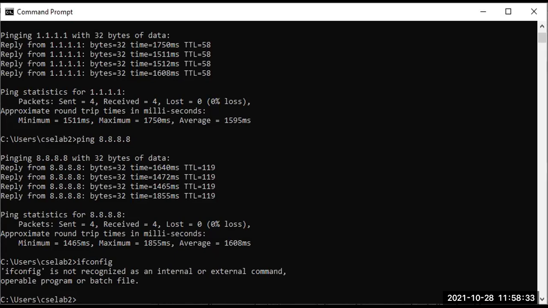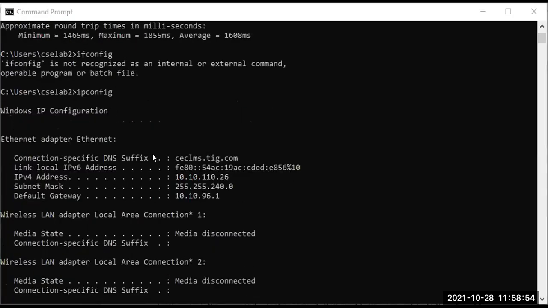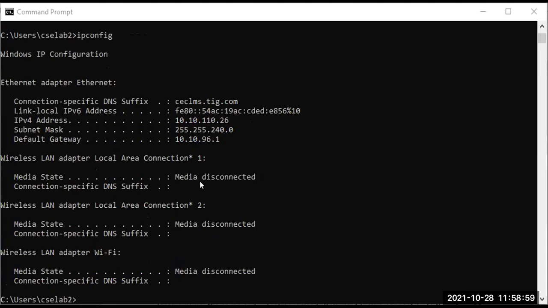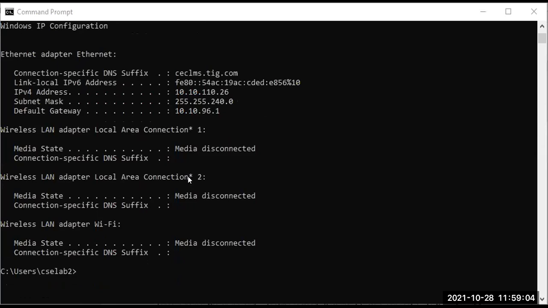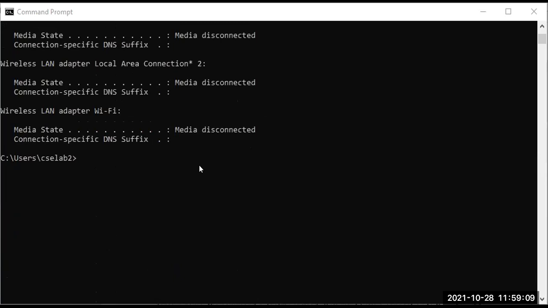No issue on that. The command is almost the same, but not totally. The difference is just an f and a p. ifconfig is for Linux and ipconfig is for Windows. If I write ipconfig, we can see the total Windows IP configuration, all the details displayed here. So ifconfig is for Linux, ipconfig is for Windows.